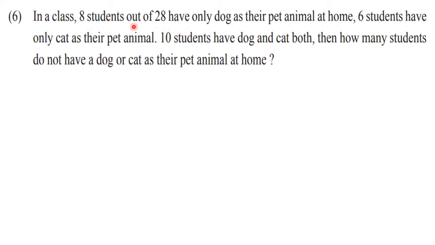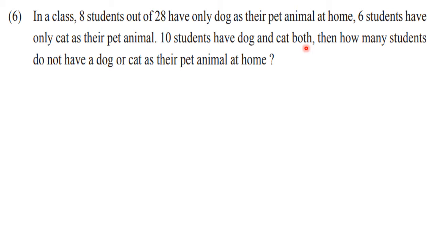Some students have dog as a pet animal. That we will take as set A. Some students have cat as their pet animal. That we will take as set B. So 10 students have dog and cat both. That means this 10 gives us the number of elements in n of A intersection B. The word both stands for intersection.